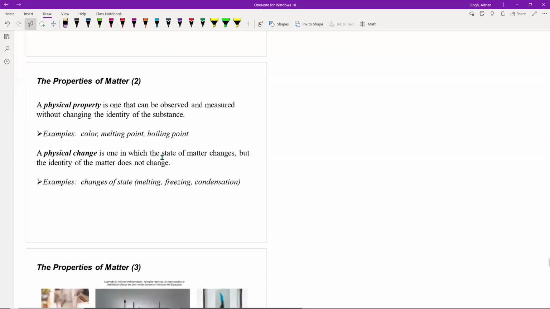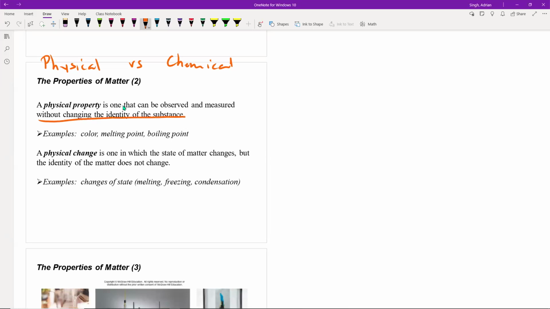Other types of properties that we can differentiate that we see quite commonly are physical properties, and then we also have chemical properties. We'll look at it both from the perspective of properties or characteristics and also changes that accompany or flow along with those. So a physical property, a physical characteristic, is one that we can observe using our senses, using different devices, or measure without actually changing what that substance is, without changing the identity of a substance.